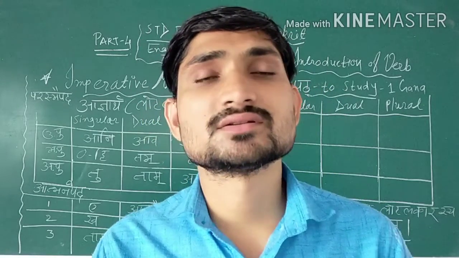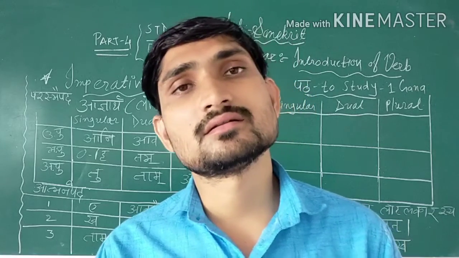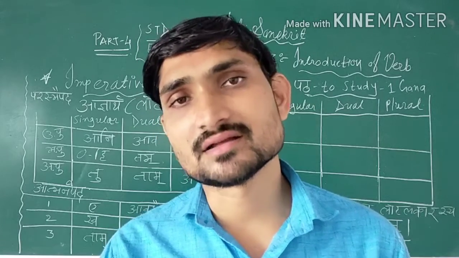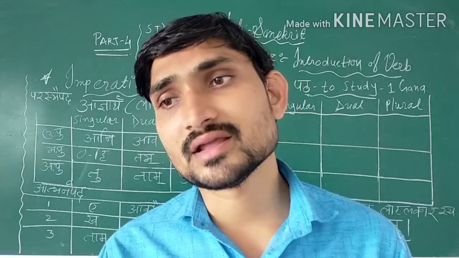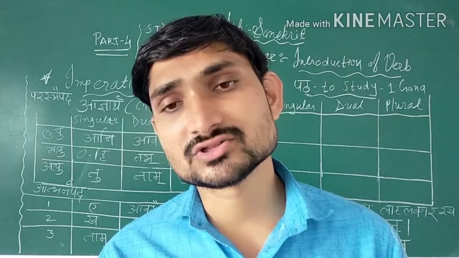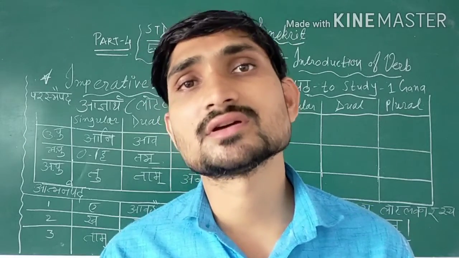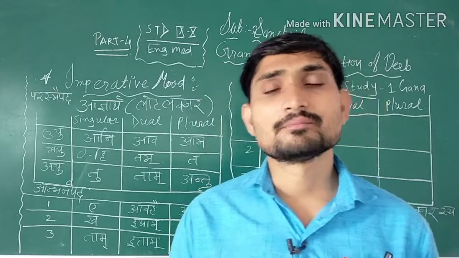After that we learned past tense in the third part. In the third part we learned past tense: am, va, ma, sa, tam, ta, tu, tam, an. That's what we learned in part number 3, past tense.